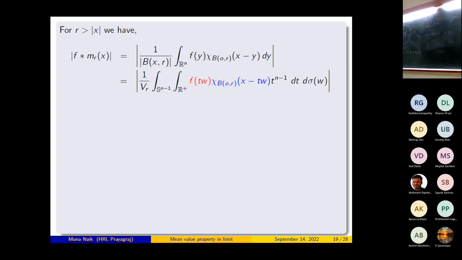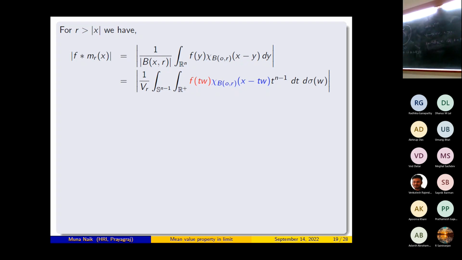Now let us call this point r_w, so this distance is r_w. Observe that norm of x minus tw is equal to r if and only if t is equal to r_w.